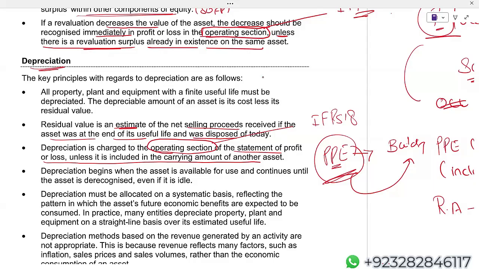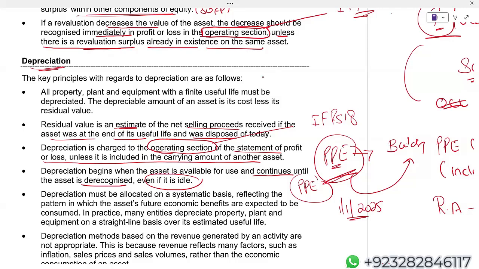Depreciation begins when the asset is available for use and continues until the asset is derecognized, even if it is idle. Even if you are not using the asset, still you have to depreciate. So depreciation begins when your asset is available for use. Now listen to me carefully. Your company has bought a property, plant and equipment which is available for use. Let's say this property, plant and equipment is available for use since 1/1/2025.